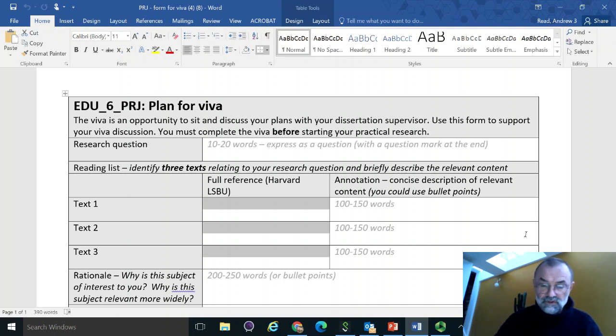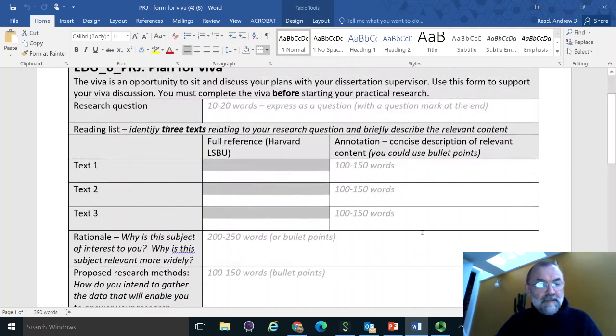And just to remind you, the only bit of the plan that you do need to think about in terms of the written quality is the full Harvard LSBU references that you're going to put into this space here. So start thinking about this now, start populating these various boxes, and remember that the stuff that you put in the boxes is for you, a prompt to remind you about the stuff that you're going to say to your supervisor on the 14th of January.